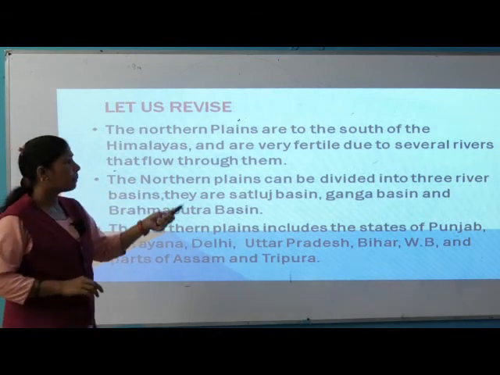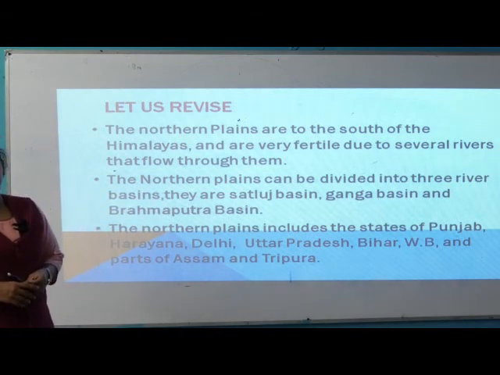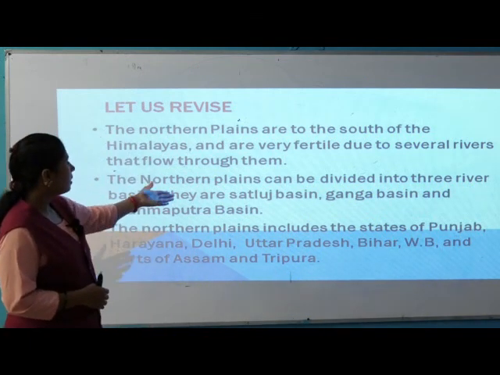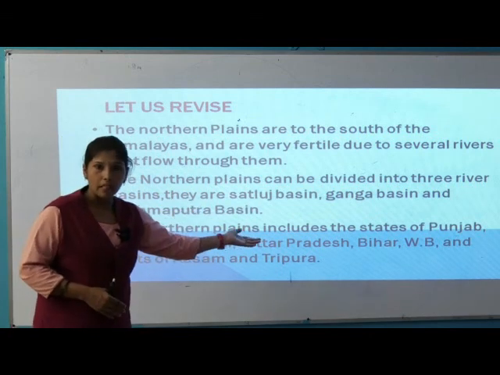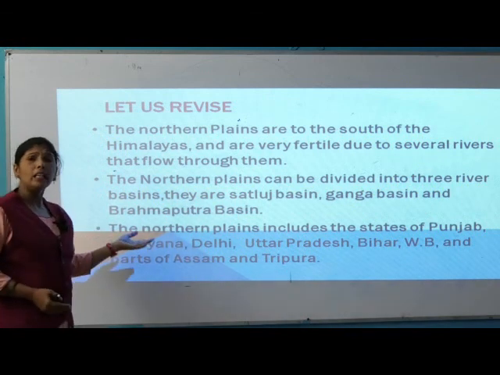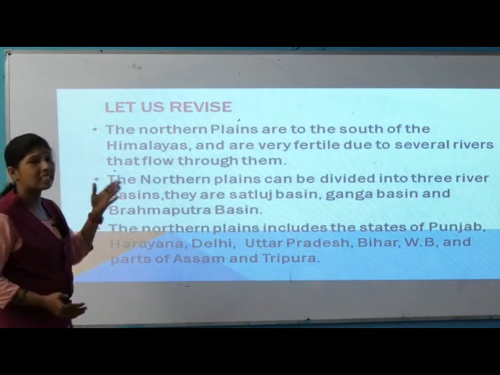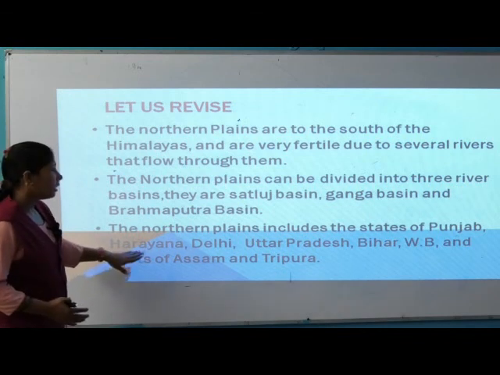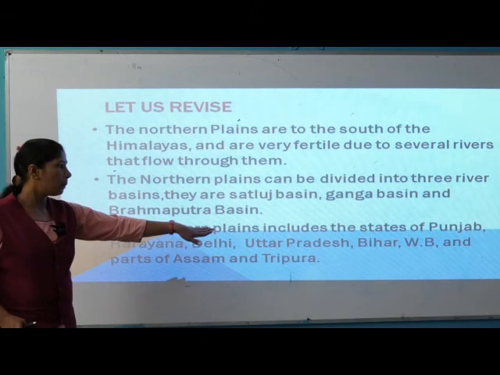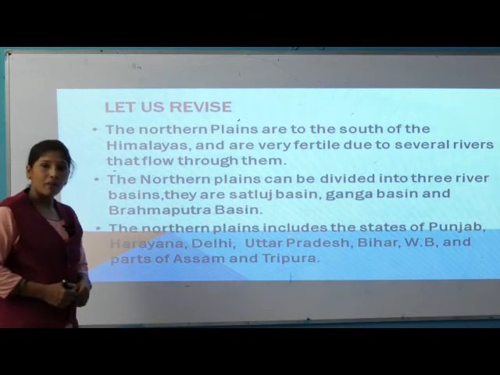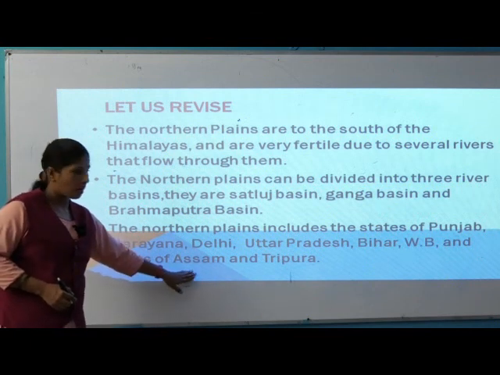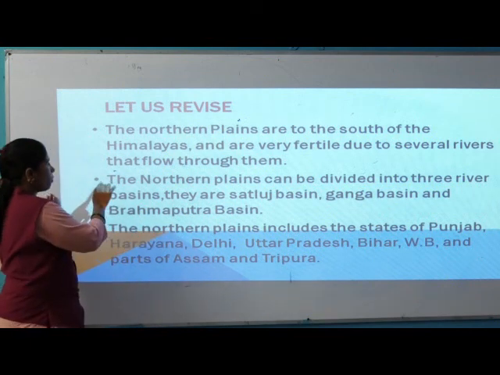The northern plains can be divided into three: the Satluj Basin, Ganga Basin and Brahmaputra Basin. The northern plains include states like Punjab, Haryana, Delhi, Uttar Pradesh, Bihar, West Bengal and parts of Assam and Tripura also.